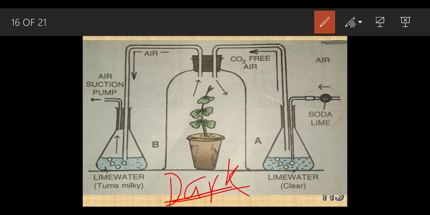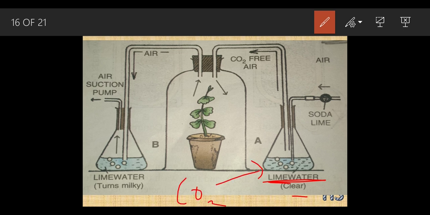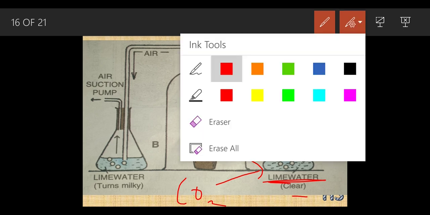Now I'm going to start with some of the points. So you have understood the property of lime water. What was the function of the lime water? When carbon dioxide gas is introduced inside this lime water, it turns milky. But when carbon dioxide gas is not introduced inside this lime water, it is not going to appear milky.